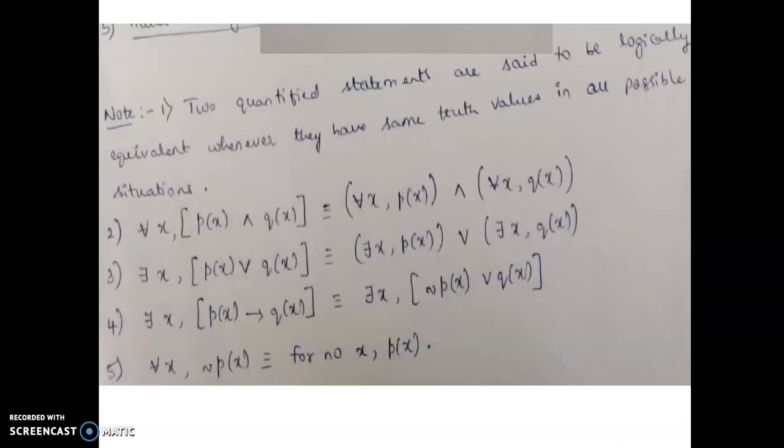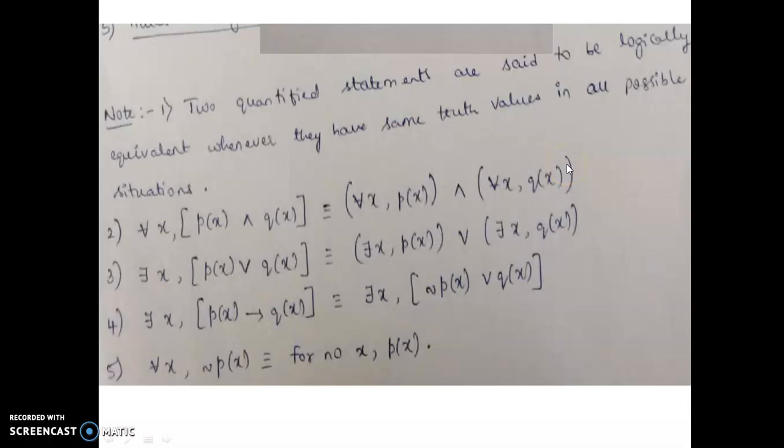Two quantified statements are said to be logically equivalent when they have the same truth values in all possible situations. So for all x, p of x and q of x. For all x, p of x should be exercised for all the elements of x, and q of x also should be exercised for all the elements of x.